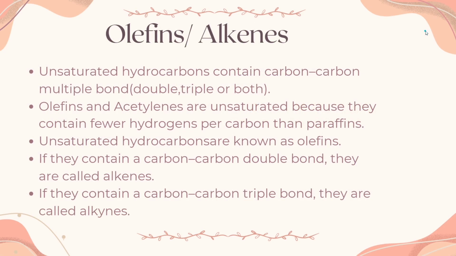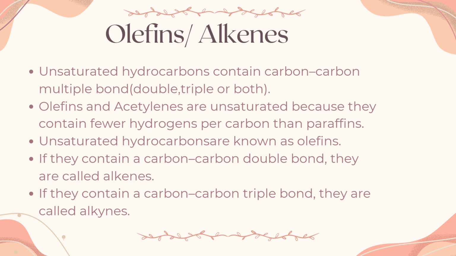Previously, we talked about alkanes, which are saturated hydrocarbons. Now we are talking about alkenes or olefins and alkynes or acetylenes, which are unsaturated hydrocarbons. So alkenes or olefins contain carbon-carbon double bonds, and they are called unsaturated because they contain fewer hydrogens per carbon than alkanes.